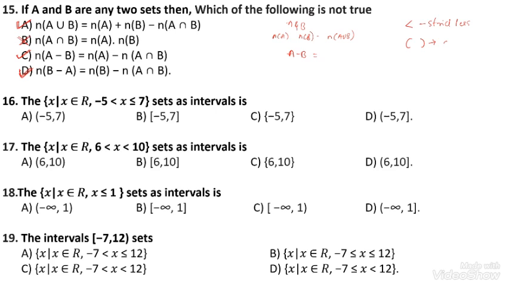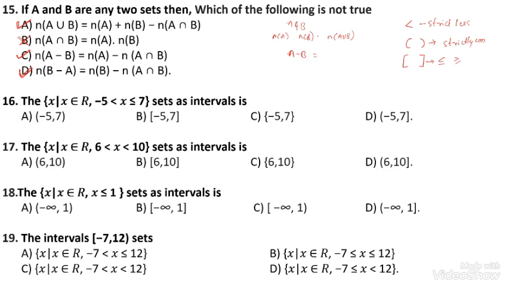Open intervals indicate the strict condition. These parentheses represent open intervals, and these brackets represent closed intervals. Less than or equal to, and greater than or equal to, are represented by the closed interval.